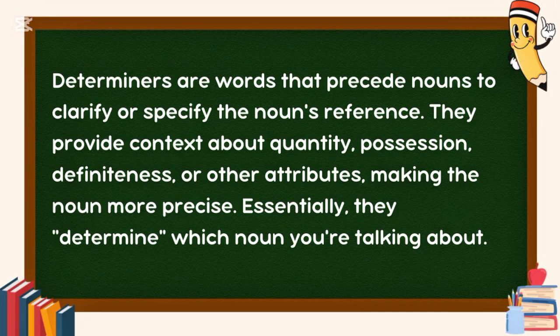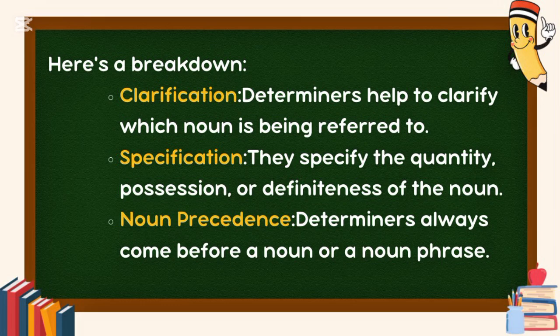Determiners. Determiners are words that precede nouns to clarify or specify the noun's reference. They provide context about quantity, possession, definiteness, or other attributes, making the noun more precise. Essentially, they determine which noun you're talking about. Here's a breakdown. Clarification. Determiners help to clarify which noun is being referred to. Specification. They specify the quantity, possession, or definiteness of the noun. Noun precedence. Determiners always come before a noun or a noun phrase.